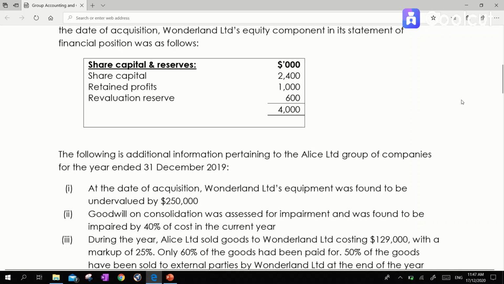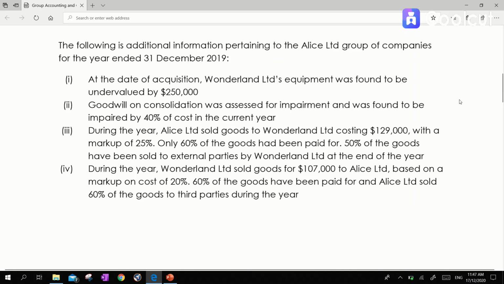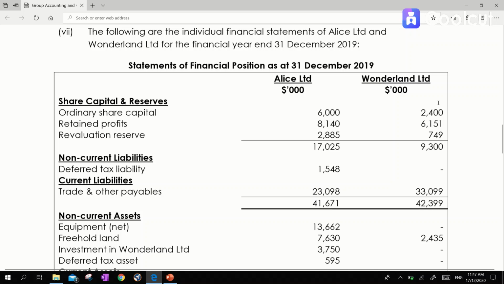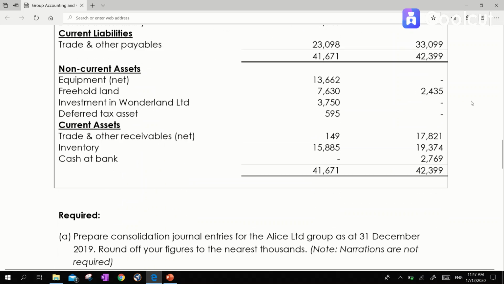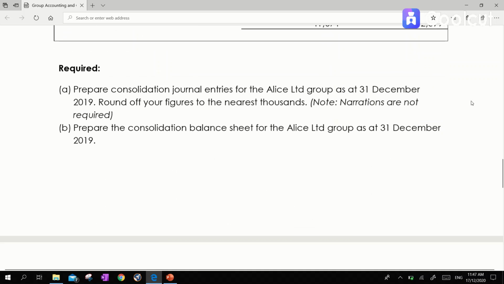And here is the additional information pertaining to the Alice Limited group of companies for the year ended 31st December 2019. And this is the statement of financial position as at 31st December 2019 for both companies. We are required to prepare consolidation journal entries for the Alice Limited Group as at 31st December 2019. Please round off your figures to the nearest thousands.